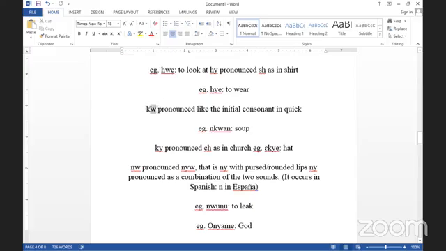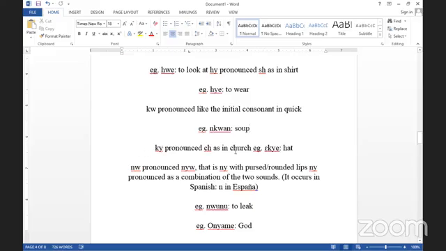KW is also two letters joined together, as in quick. Consonant with quick. So an example is quang, the KW. Quang means soup. Okay, and KY is pronounced as CH in English, as in church.